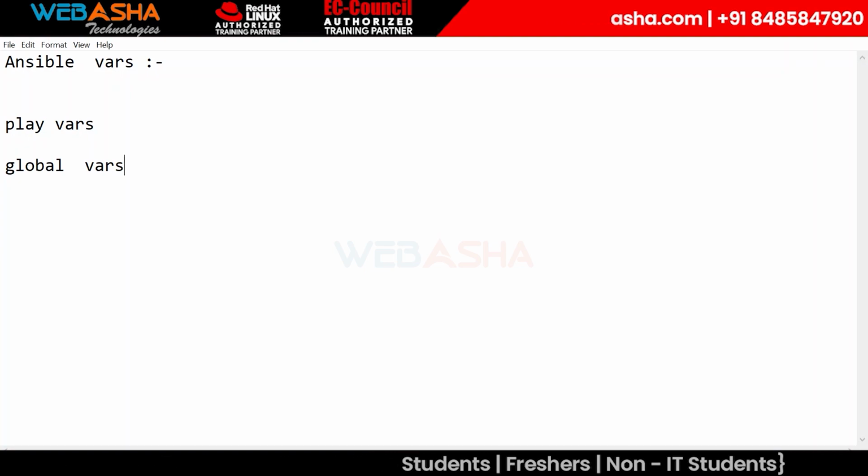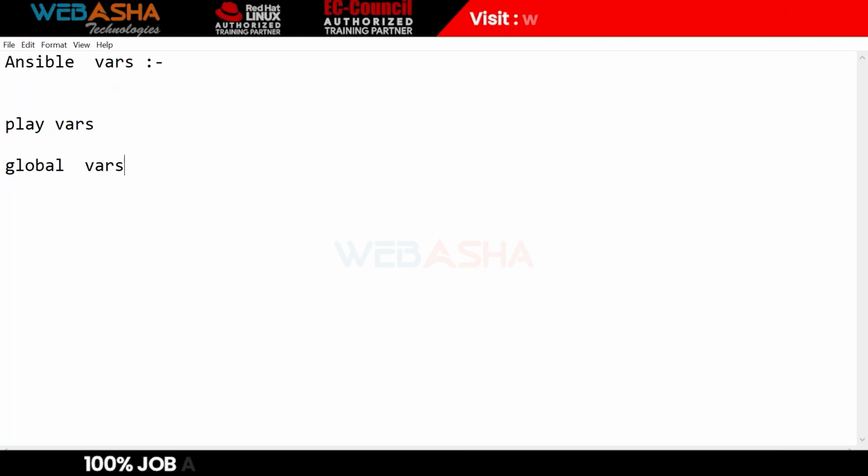In Ansible, we have different kinds of variables: play variables and global variables. Now, how do we set those variables and how can we call them? A play variable, as the name represents, we can set and call for each and every playbook, or for example for a particular playbook. Suppose you want to call any name multiple times; instead of calling the real name, we can call that value with the help of variables.